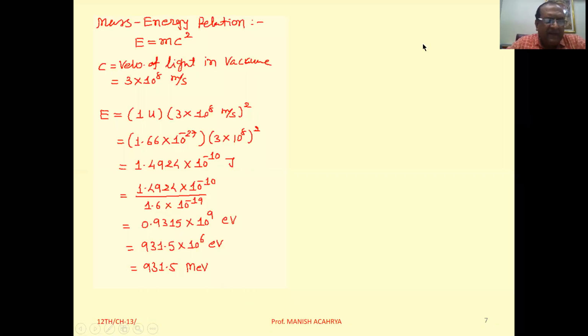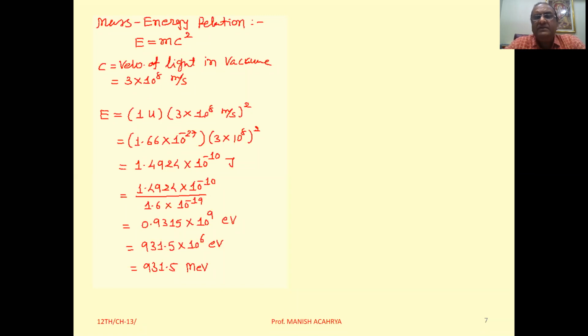Now, mass energy relation. Initially scientists thought like this: in any type of reaction, total mass and total energy conserve independently. But later on, when detailed studies related to the nuclear reactions were carried out, they observed this thing: when the reaction takes place, the total mass on left hand side and total mass on right hand side are not the same.